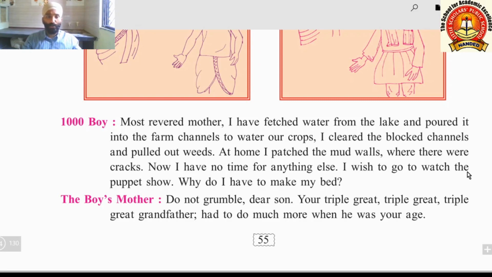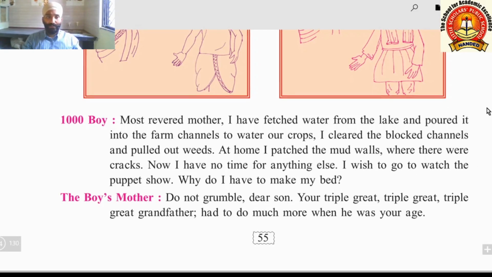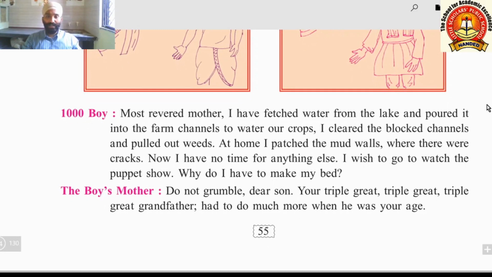"I wish to go to watch the puppet show. Why do I have to make my bed?" Puppet shows used to run at that time. This puppet show you can see on the internet. Also, if you go on the internet, you will find out what a puppet show is. And "Why do I have to make my bed?" Now also the same question is there.